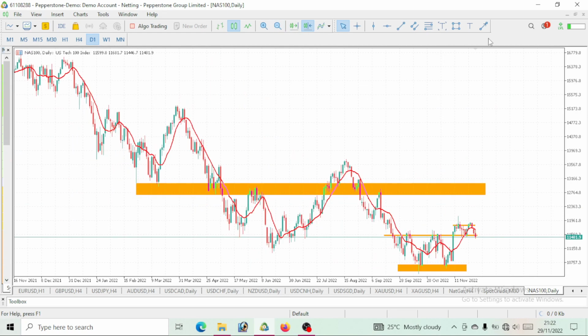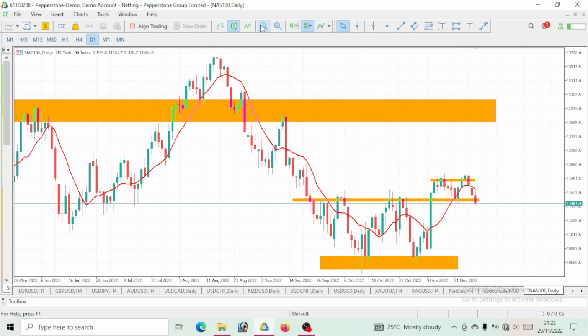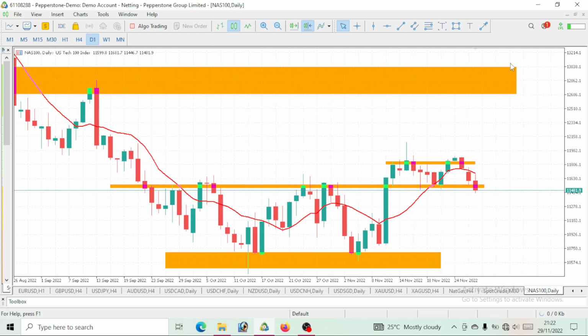If you zoom it out, right, you know that this trend is a bearish move. Nasdaq 100 is going bearish. But as of recent, we are seeing a bullish move. One of the reasons we are having a bullish move on this Nasdaq 100, we all know, is because we are having a fall on our DXY or USD index.